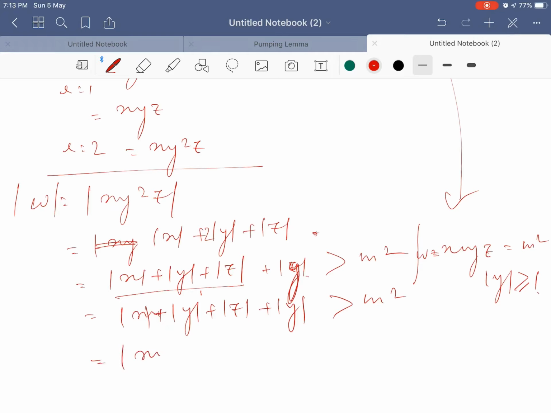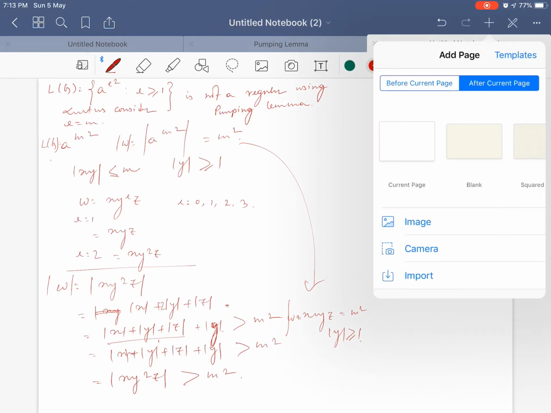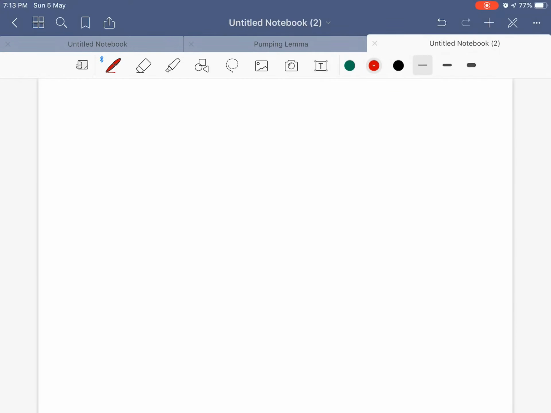So mod of x y square z is greater than m square. Now let us consider another thing, that omega equal to x y square z, right?